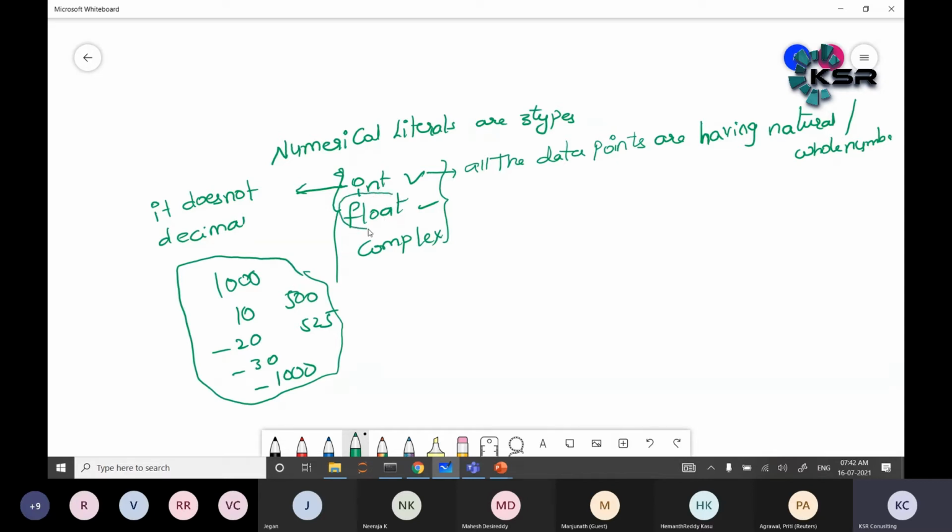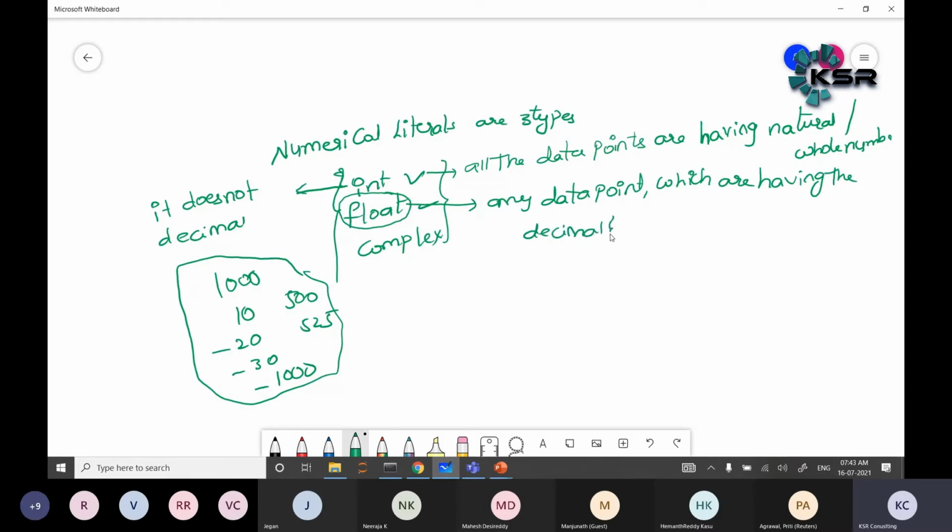Any data point which has decimals is called a float value. Any data point which has a decimal point.